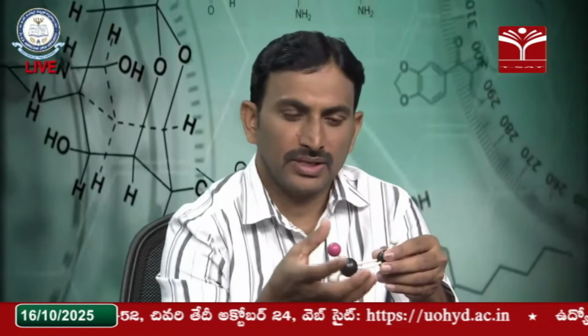So now you can say that these two compounds are the same. So these are the homotopic ligands here. Now it is clear that all these hydrogens are homotopic in nature.